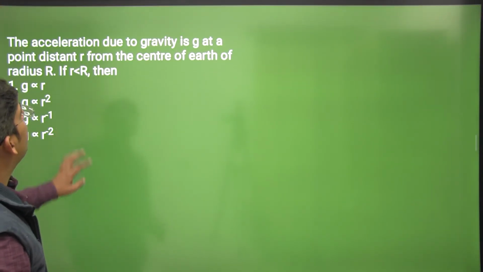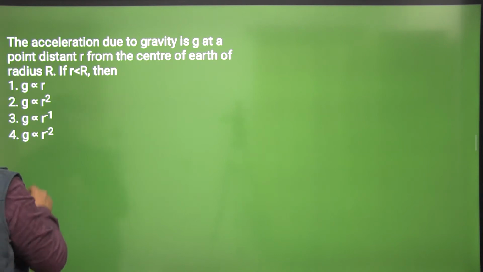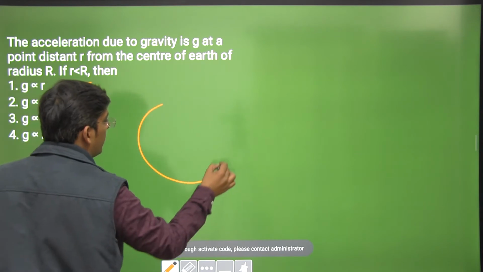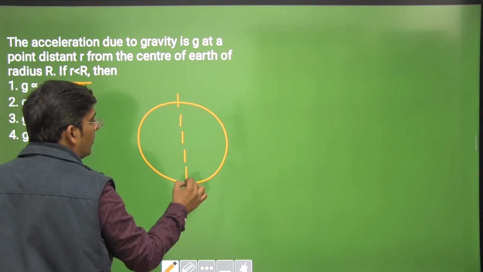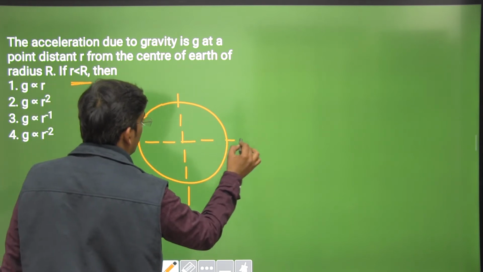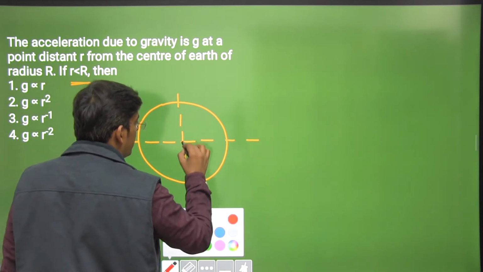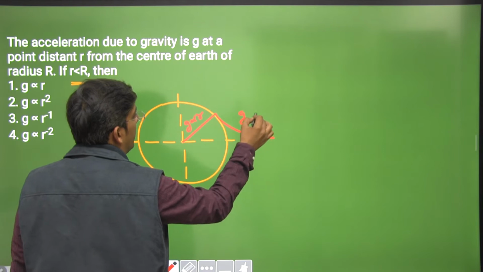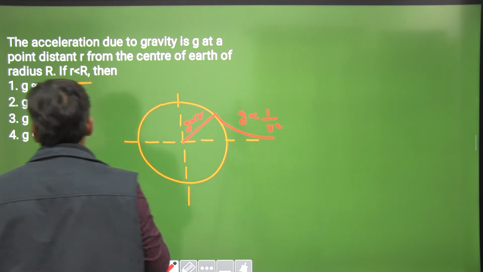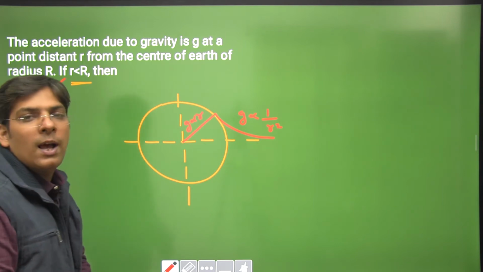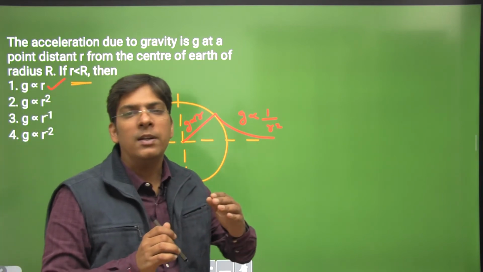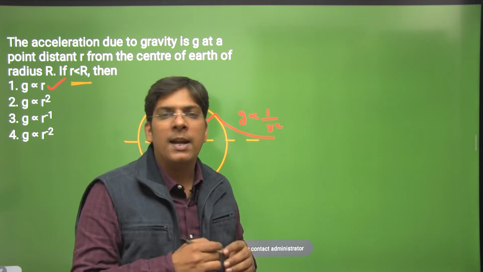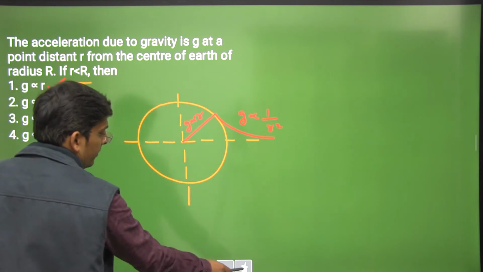Now the acceleration due to gravity is g at a point distance r from the center of the Earth, and r is less than the radius of the Earth. See, Earth is a solid sphere. So the plot of acceleration due to gravity is actually, in magnitude, like this. So it is directly proportional to small r up to the surface of the Earth, and then inversely proportional to r square outside. So the answer is directly proportional to small r, distance from the center. As we move away from the center of the Earth, acceleration due to gravity increases linearly till the surface of the Earth, and after that it decreases. It obeys inverse square law, right?